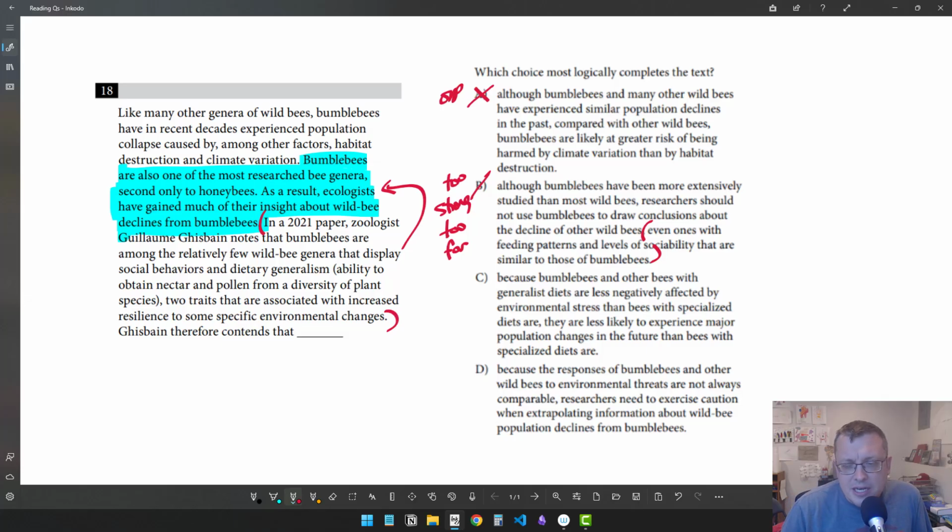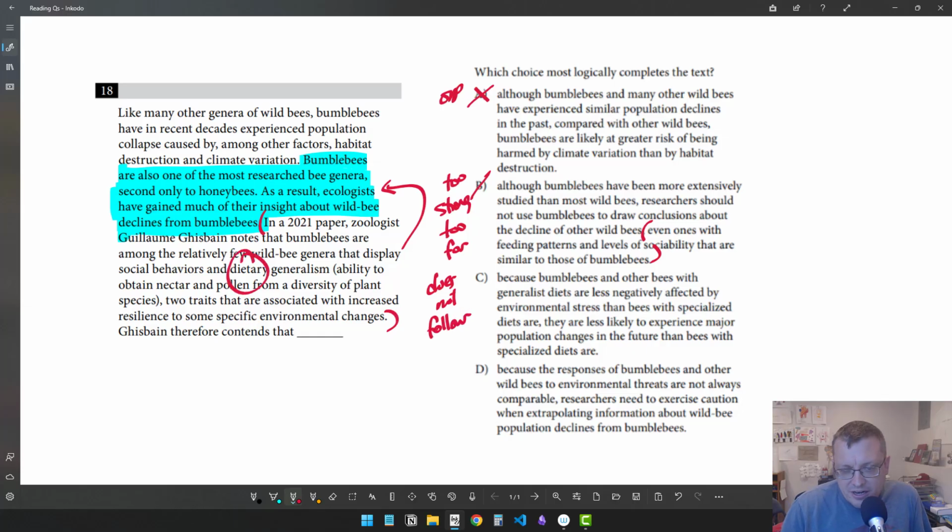C, because bumblebees and other bees with generalist diets are less negatively affected by environmental stress than bees with specialized diets are. Seems to be what's implied by this discussion here, right? If they're able to be resilient to specific environmental changes, the implication is maybe they're going to be less affected by environmental stress generally. But let's keep going. They are less likely to experience major population changes in the future than bees with specialized diets are. So again, I think we just go too far. This basically just does not follow the logic of the text.